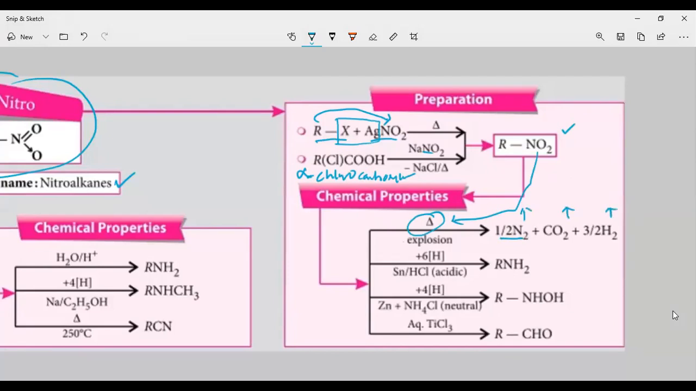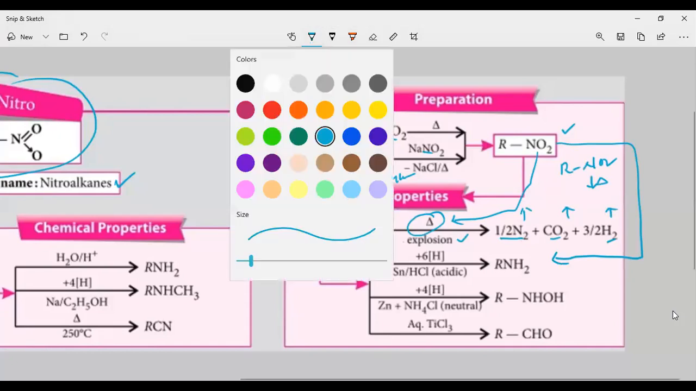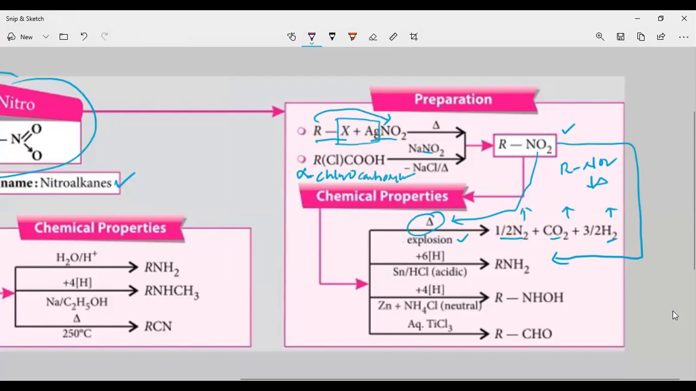So nitro compounds upon heating, what you are going to get? Nitrogen gas, carbon dioxide, hydrogen gas. This is an explosion reaction. Next, nitro compounds on reduction. Okay, nitro compounds on reduction, what you are going to get? You are going to get the amine.